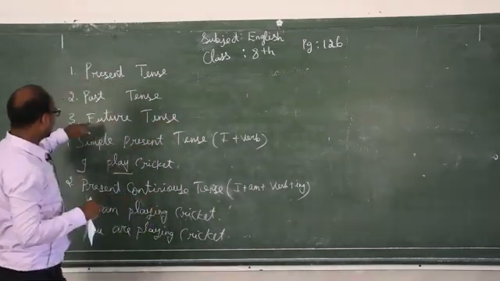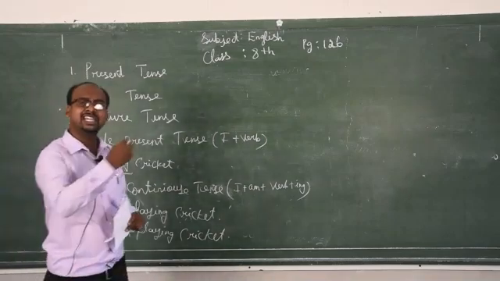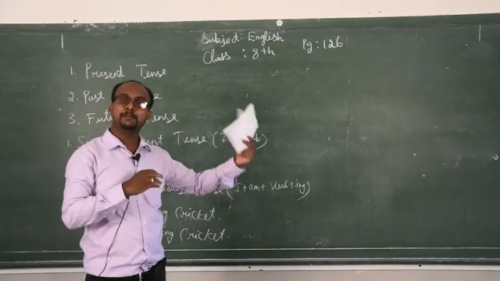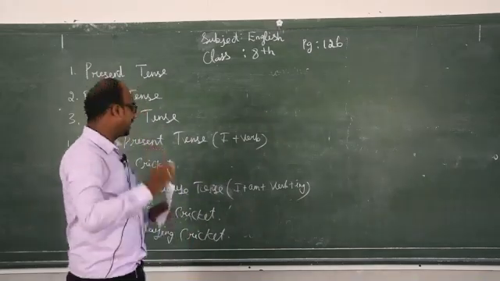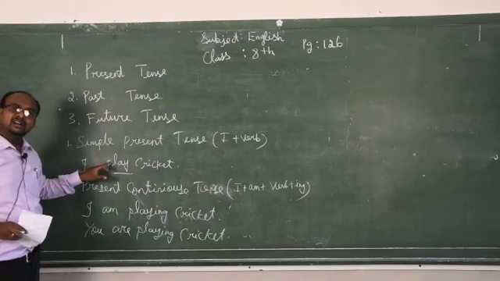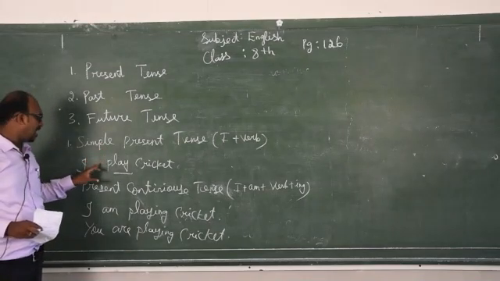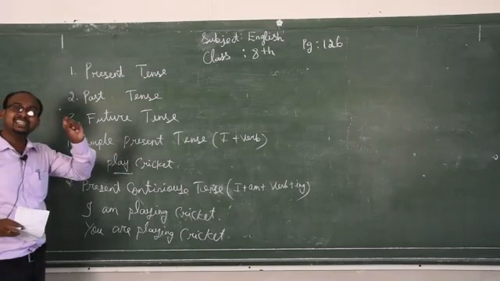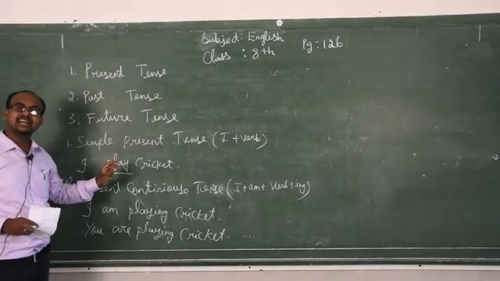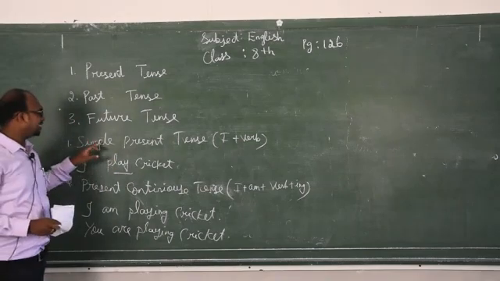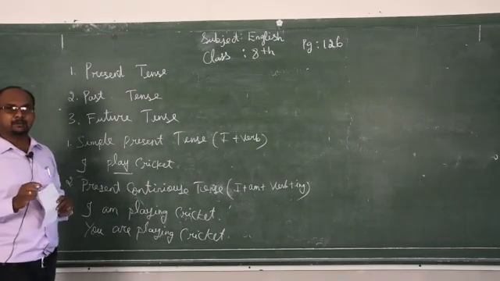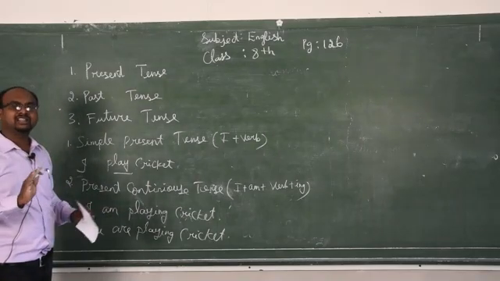Third person singular in simple present tense: if I take he, she, it, he plays, she plays, it plays. That is only for simple present tense. With the first one, I play. If you take he, she, it, it means he plays, she plays, it plays. This rule is only applicable for simple present tense, third person singular. Along with the verb, s will come. But for the remaining tenses it is not applicable.